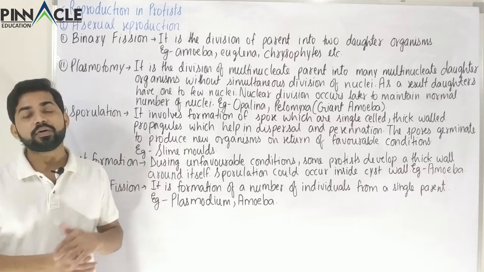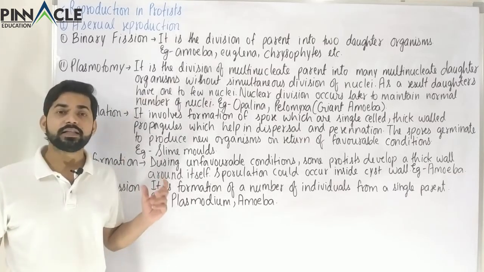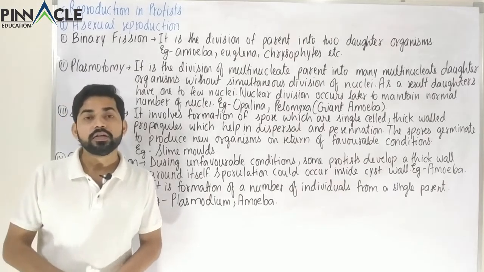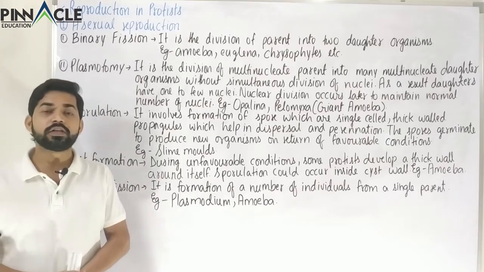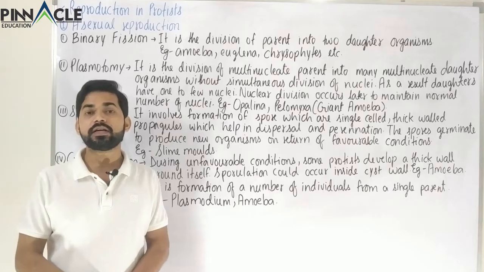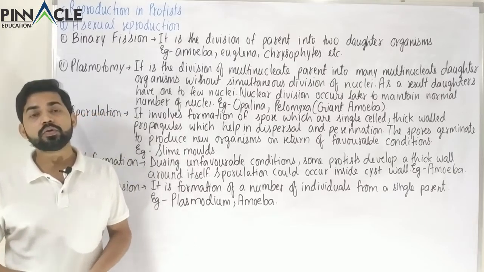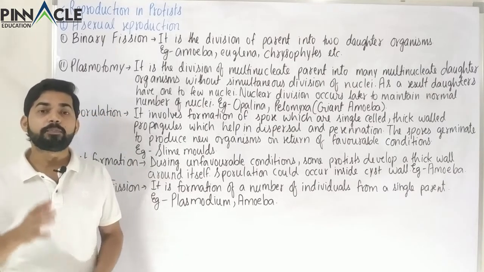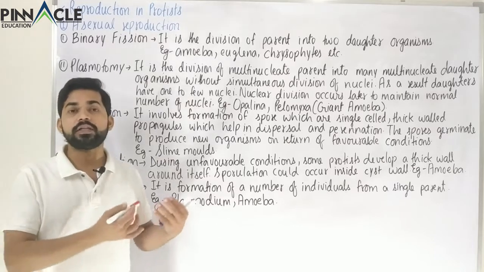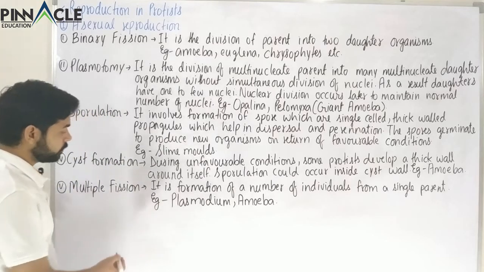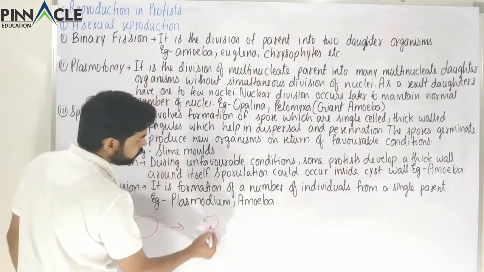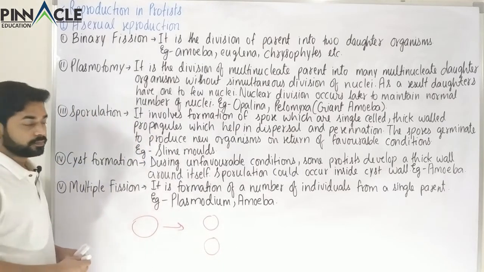We have studied other properties of Protista, and in this class, we are going to study asexual reproduction in Protista. The first type of asexual or uniparental reproduction in Protista is binary fission. Binary fission is very simple. A parent cell divides into two daughter cells, or a parent organism divides into two daughter organisms. There would be a parent cell, it would divide into two daughter cells.